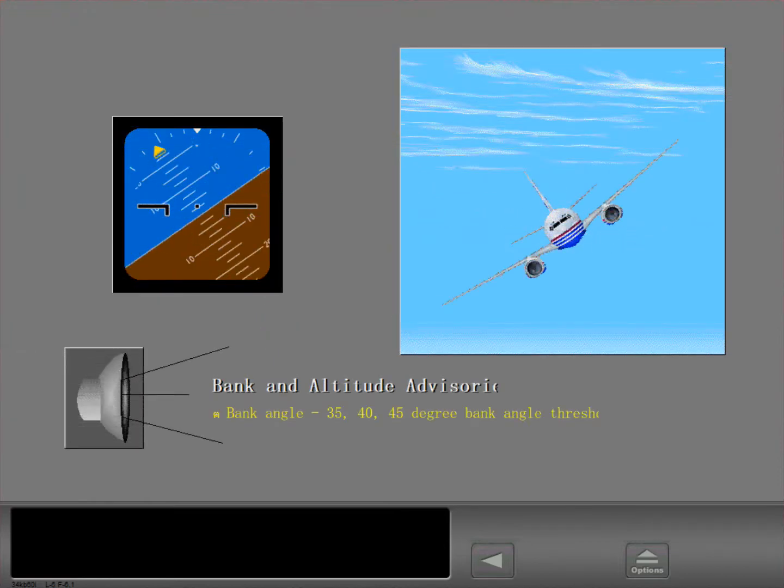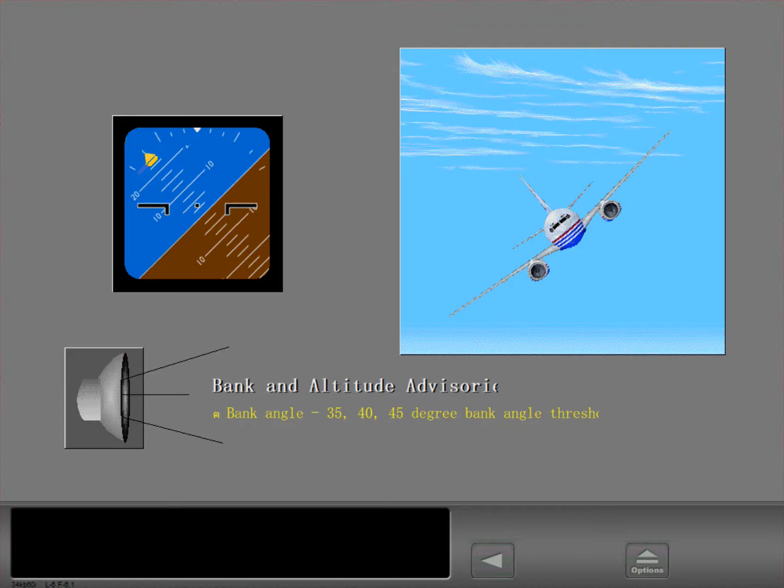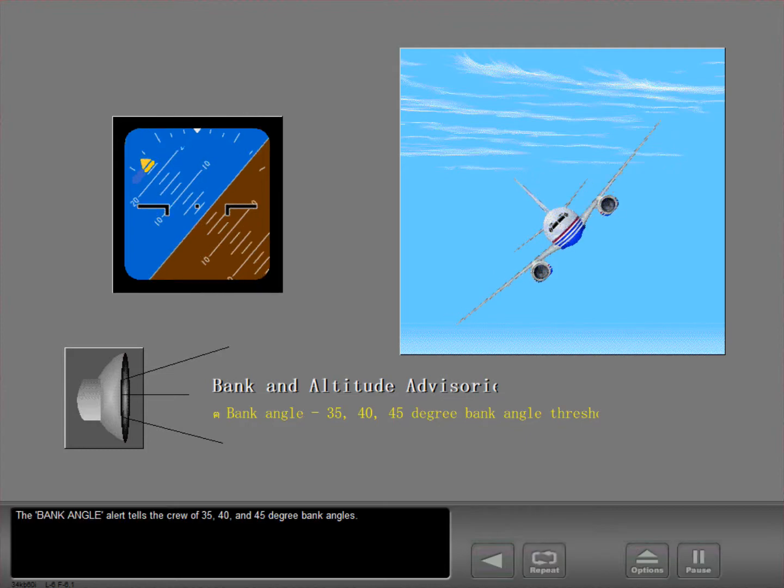Bank angle. Bank angle. The bank angle alert tells the crew of 35, 40, and 45 degree bank angles.